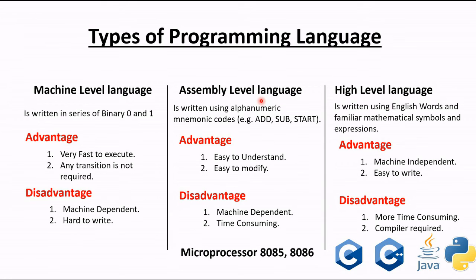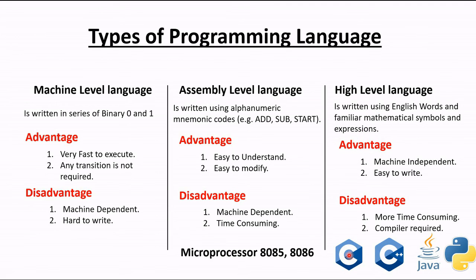And what are the examples of assembly level language? The examples of assembly level language are the microprocessors 8085 and 8086. You all know that these are the microprocessors needed for our machine, laptop or desktop. So these are the examples of assembly level language, and high level language examples are C, C++, Java, Python, PHP. That's all. Now we can understand the history of these programming languages, and where C comes from, or in which category of language C falls.